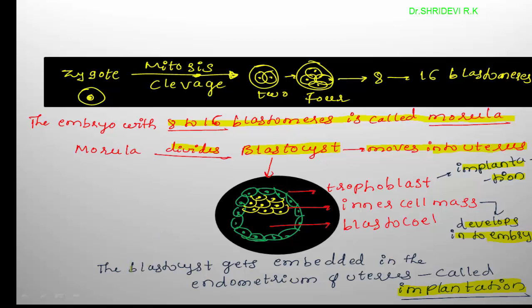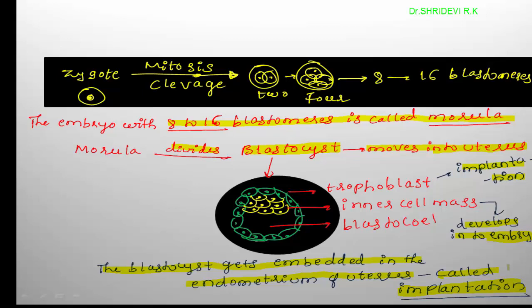When the blastocyst reaches the uterus, it gets embedded in the endometrium of the uterus. This process is called implantation. The blastocyst gets embedded in the endometrium of the uterus; the process is called implantation.